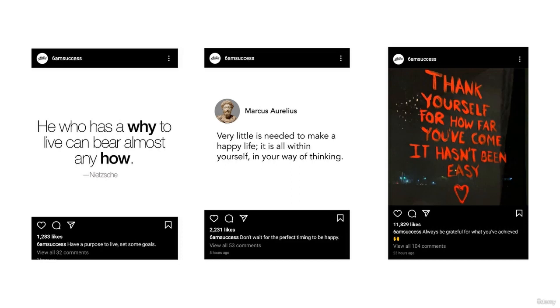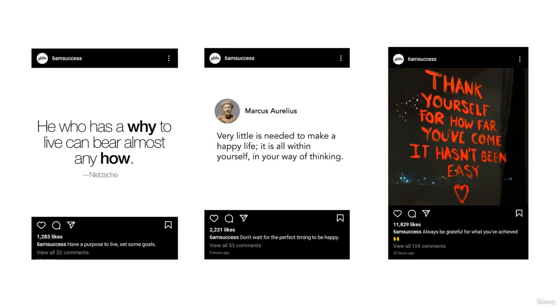And each one of them had around 1 million to 3 million followers. You can see that the first 2 pages had an estimate of 17,000 likes for each of their posts. But this page has only around 2,000 or 1,000 likes. So a page with millions of followers that only gets 1,000 likes, I wouldn't be following this page, but I'd be following the other 2 pages, because on average the pages for motivational quotes get 17,000 likes for each of their posts. So that is the point I'm trying to make over here.